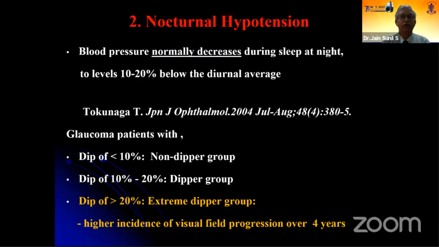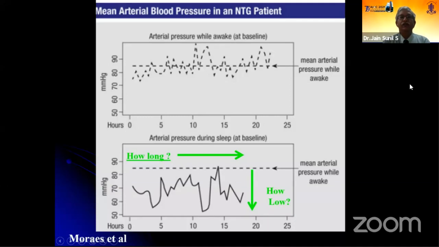We all are aware that blood pressure, even in normal patients, normally decreases during sleep at night by about 10 to 20%. In this study, they classified the glaucoma patients depending on the nocturnal dip. If there was just a 10% dip, the patient was classified as a non-dipper, 10 to 20% was a dipper, and more than 20% was an extreme dipper. What they found is there was a higher incidence of visual field progression over 4 years in the extreme dipper group.